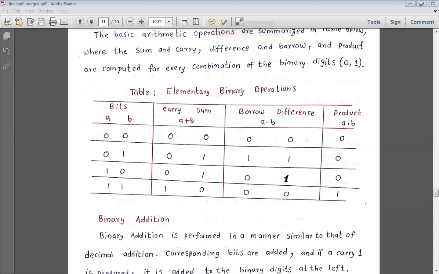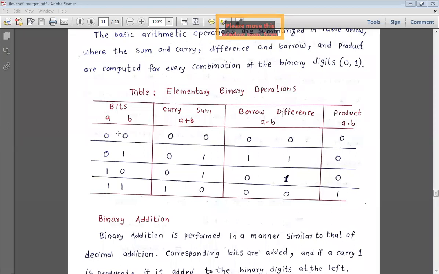It's okay, let's continue. In this table, what we have written is, if we add two binary digits, all the possible combinations. We are trying to see what happens when you add two binary numbers.